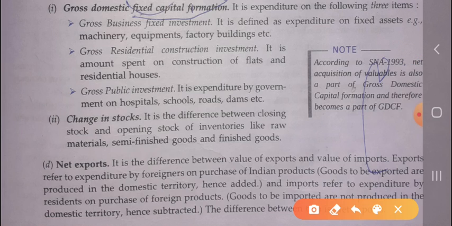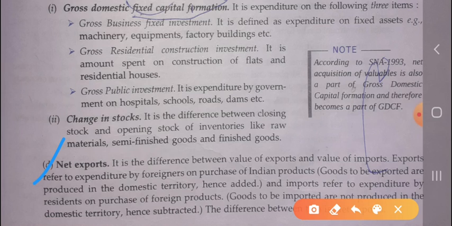Export refers to the expenditure by the foreigners on the purchase of Indian product. Goods to be exported are produced in the domestic territory, hence added. Whenever we do some export, it means we send our product and then we get the foreign currency. So it is the profit for any country, so it will be added.